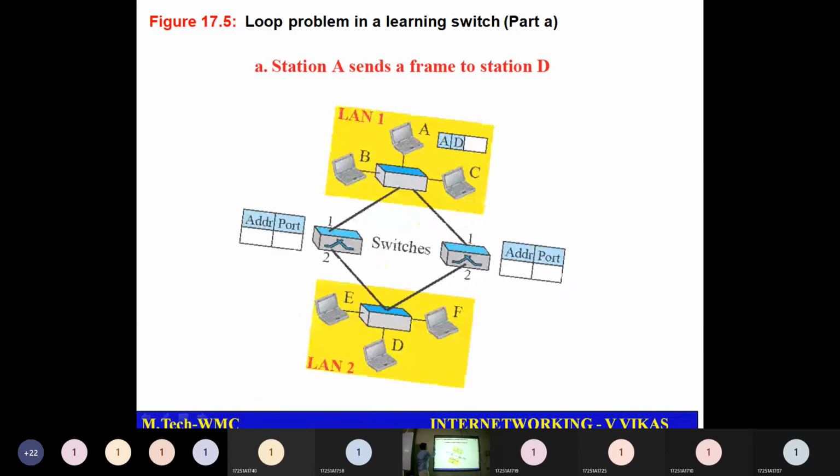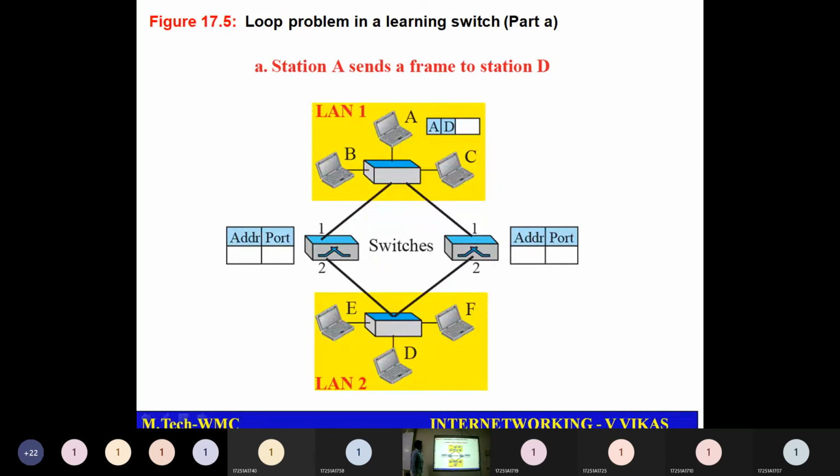There may be a problem of looping over here. I have a packet coming from this node and I gave it to this switch. I have D here, and basically I want to communicate from A to D. Sometimes there is a possibility that the frame is shared to both switches. What happens? Two packets will be arriving at this particular point.